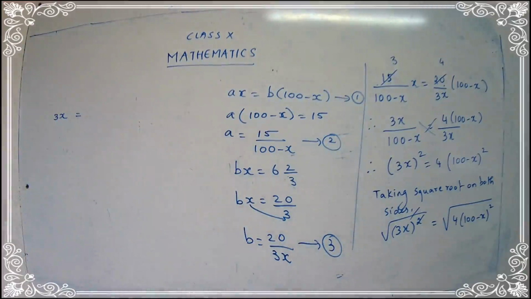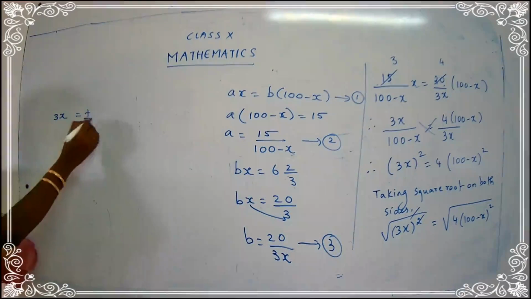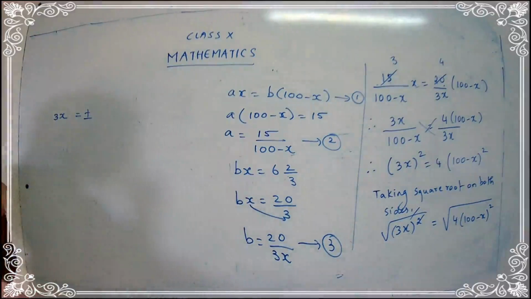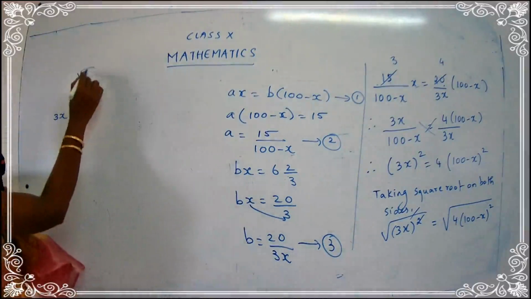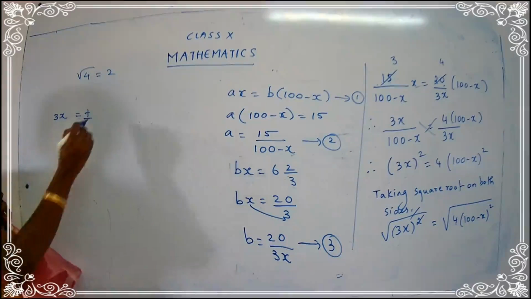Yes, because 2 into 2 is 4 and minus 2 into minus 2 is also 4. So what are you going to insert here? Plus minus sign. Okay, put here plus minus sign. What is the square root of 4? It's 2. Good, 2 2s are 4. So what is the square root of 4? It's 2.